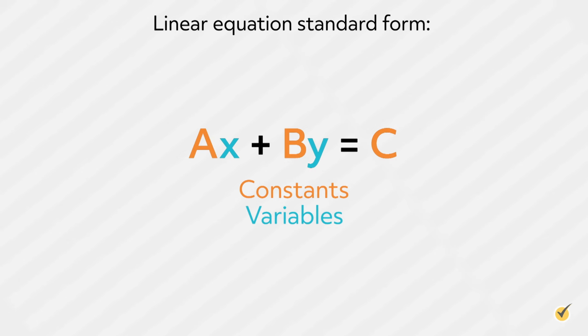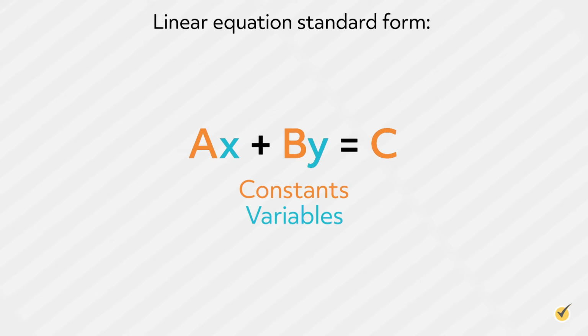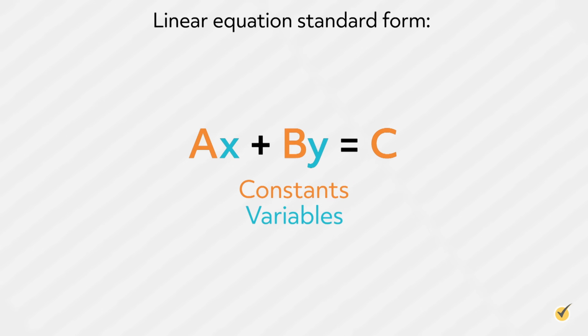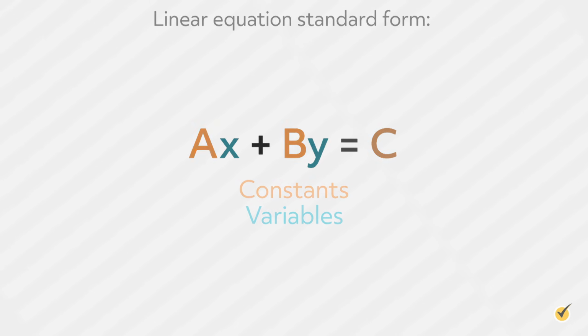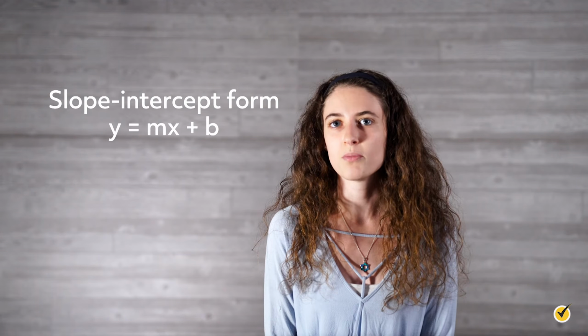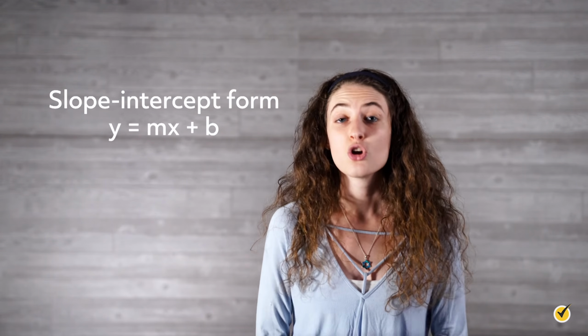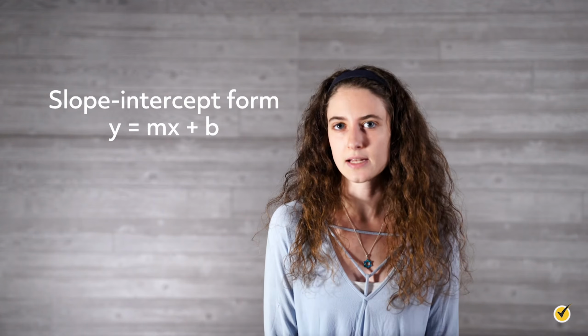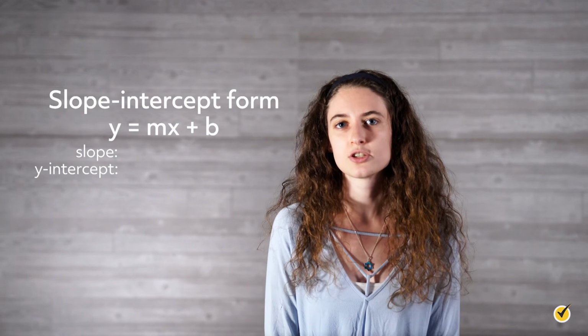For example, a line can be quickly graphed when it is in this form by finding the x and y intercepts. There are also methods of solving systems of equations that require each equation in the system to be written in this form. Rearranging the standard form equation into slope-intercept form, y equals mx plus b, reveals other key features of the line, namely the slope and the y-intercept.